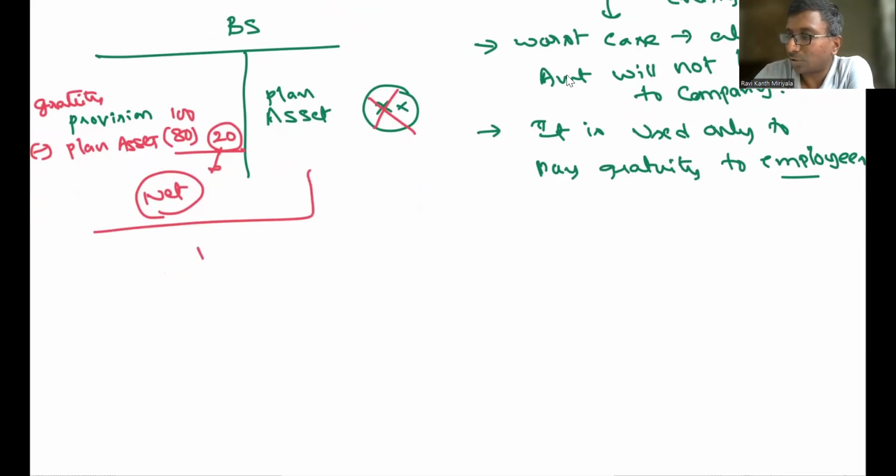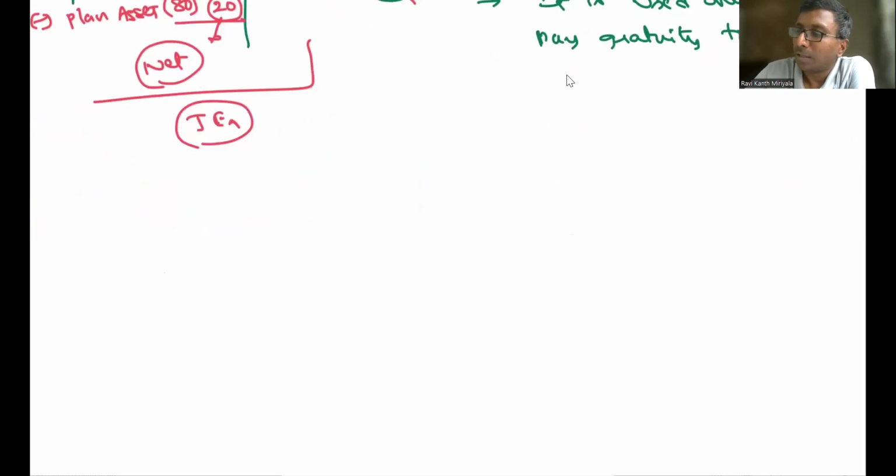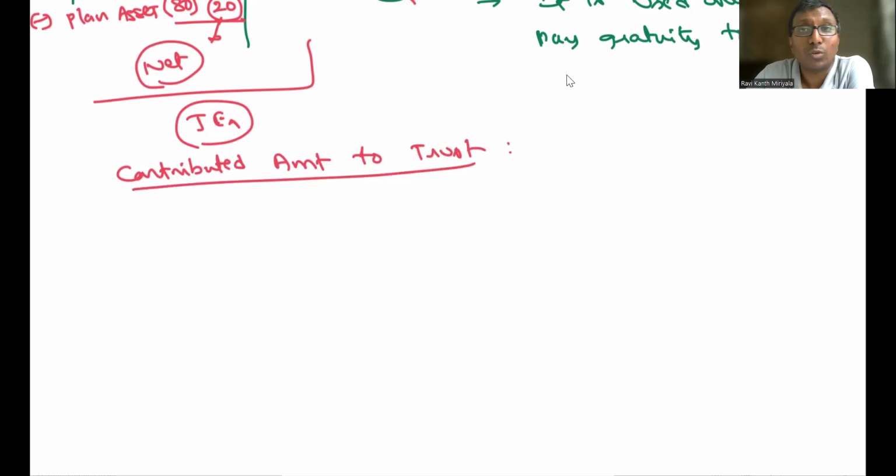Now, the question. I will give you some journal entries. Just concentrate on the journal entry, and it's going to be clear. Sir, my company contributed an amount to the trust. Then what is the journal entry you are going to record? Provision account debit to cash? No, you are not supposed to record it in this fashion. You have to cross it. It's not the correct thing.